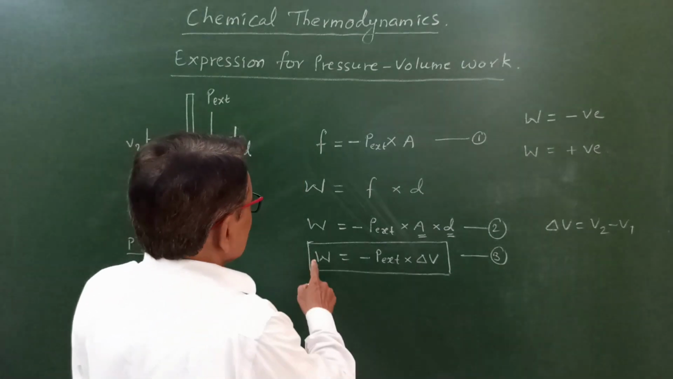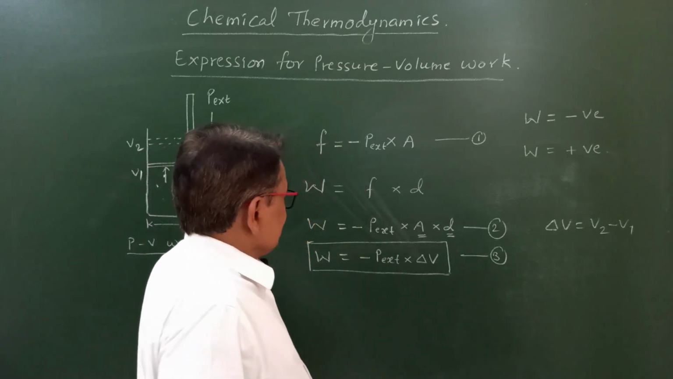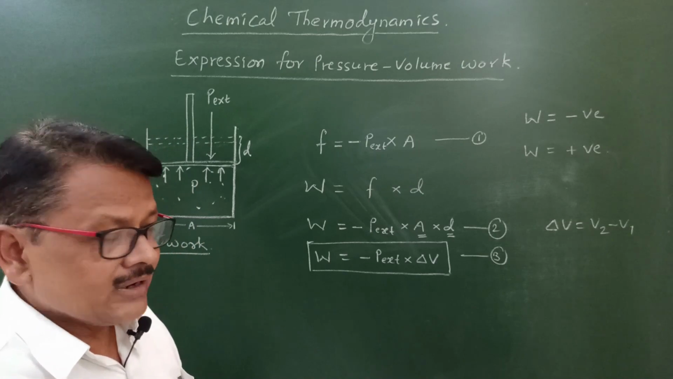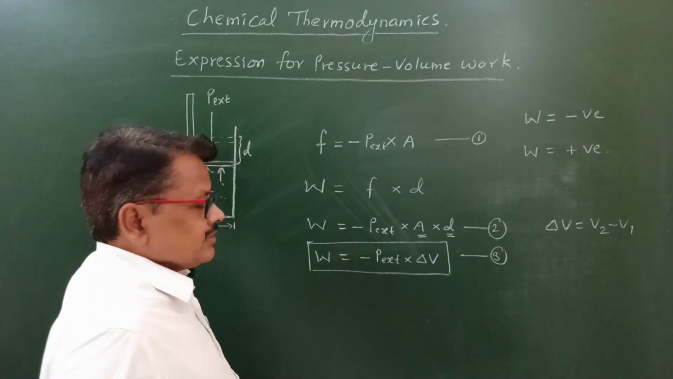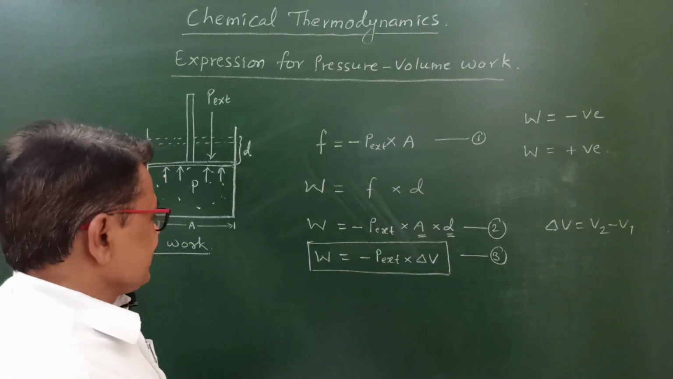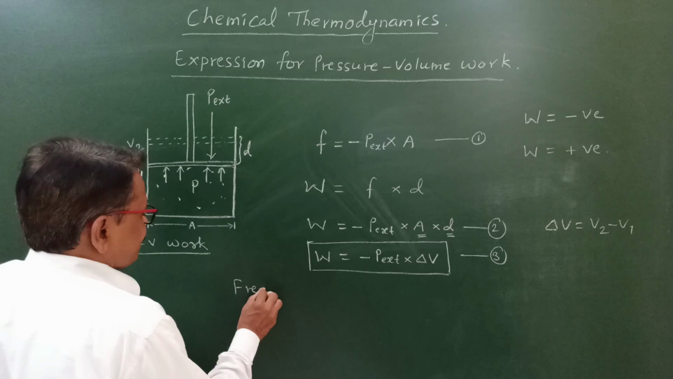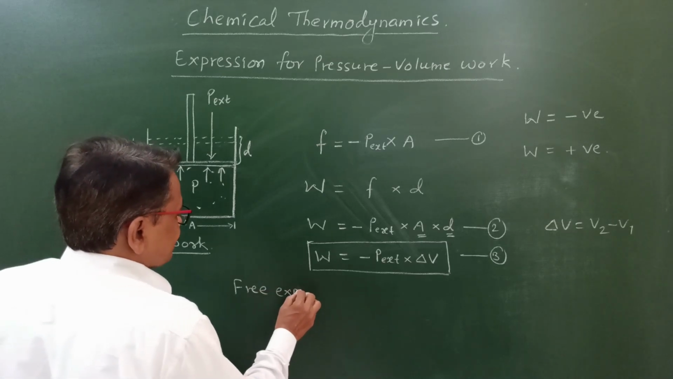So in this way, the expression for PV type of work done is W equal to minus P into delta V. Here P is P EXT. P EXT means the external pressure applied on the piston. You have to consider what is free expansion.